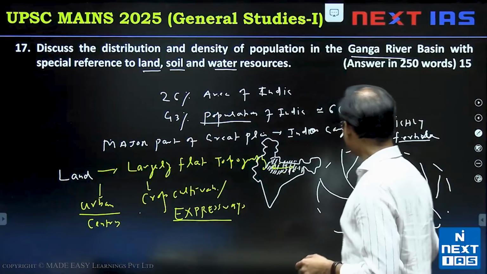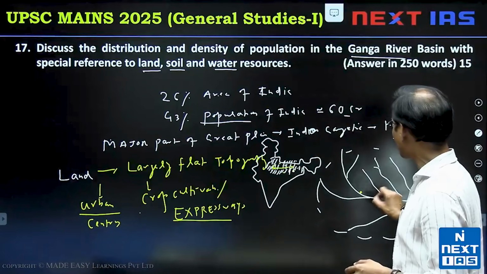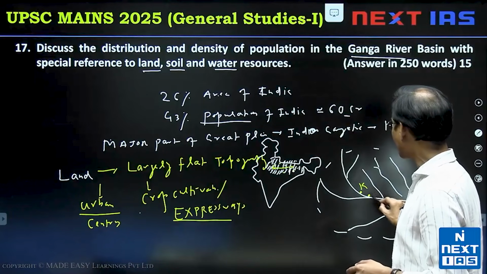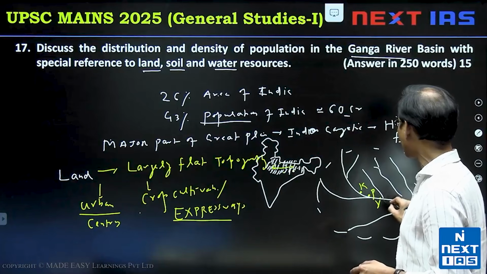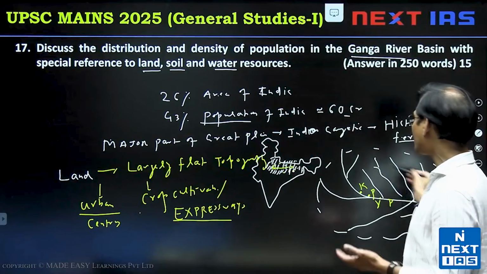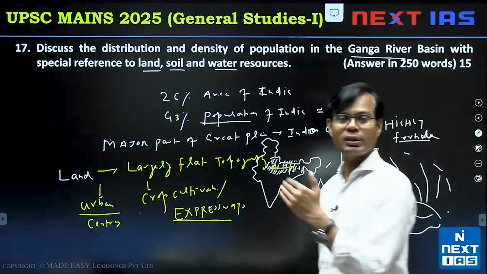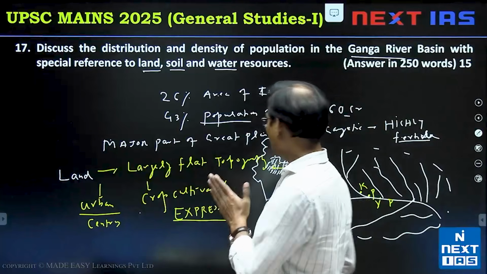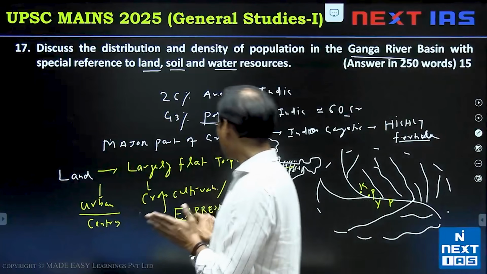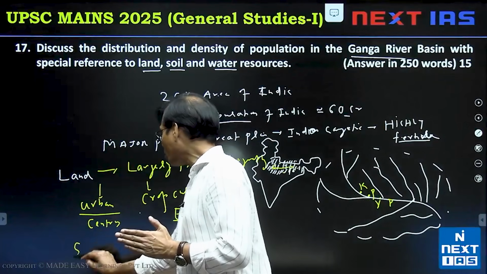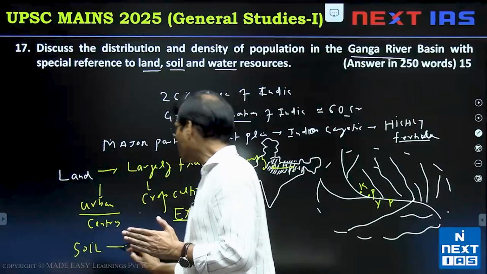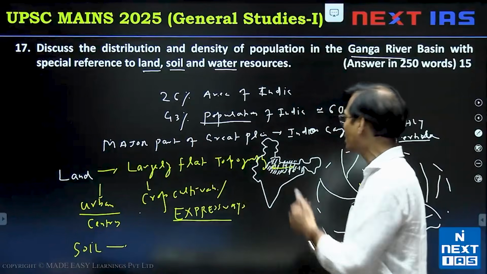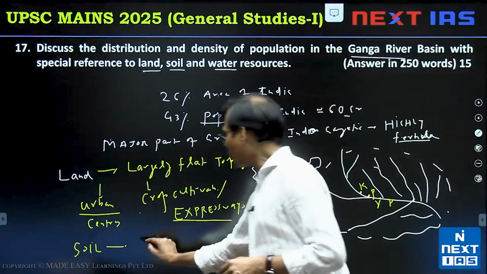So lots of population, like in UP we have the Kanpur, we have the Prayagraj here, we have the Varanasi here, we have the Patna here. So many centers are there, big population center. But population and you can consider, okay, urban centers, then you can also come to this part, this soil chapter also. It is 250 words, you have the scope here. A fertile soil, alluvial soil largely.